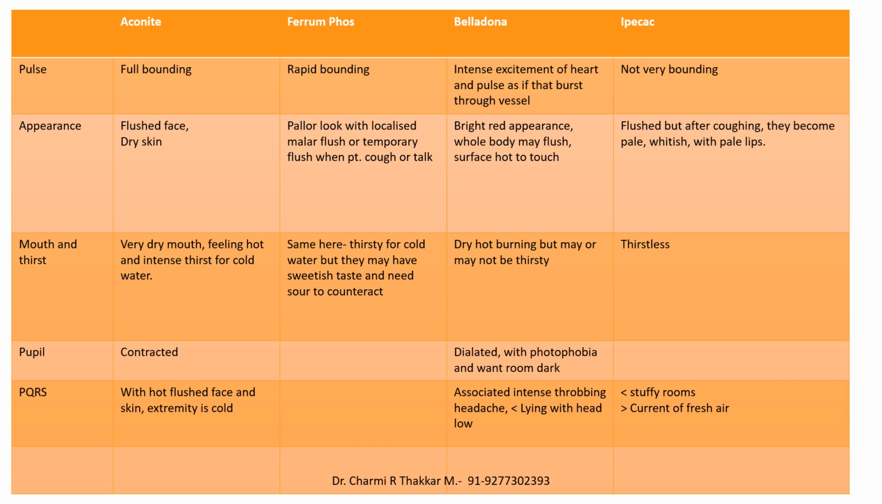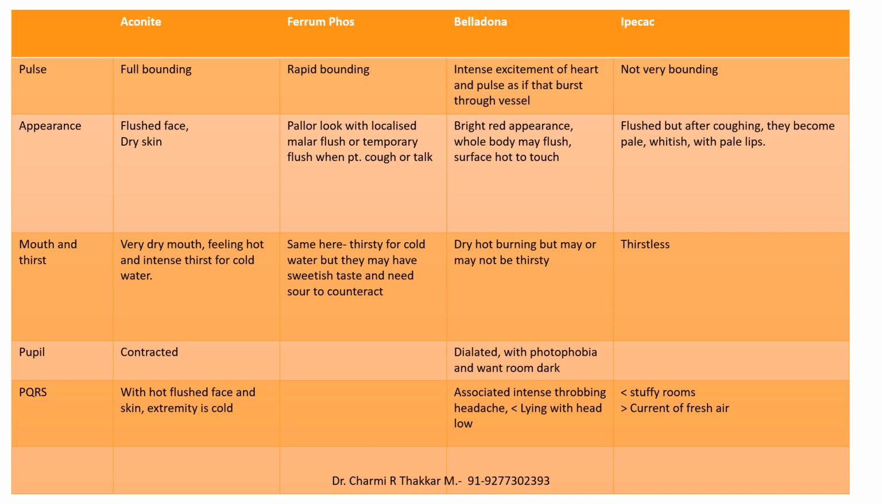We have to see the type of pulse, whether it's full, bounding, rapid, and the appearance of the face, whether flushed, bright red, paler, anemic. We have to ask about the feeling in the mouth, whether it's burning, dry, or wet, and the thirst. Is the patient intensely thirsty or thirstless? Does he want cold water or hot water? What is the type of taste in the mouth? In Ferrum Phos, we get a sweetest taste of whatever the patient eats.